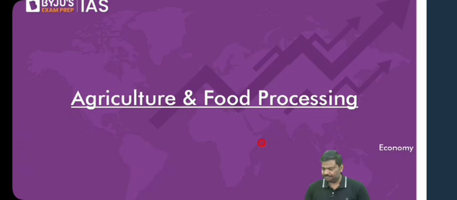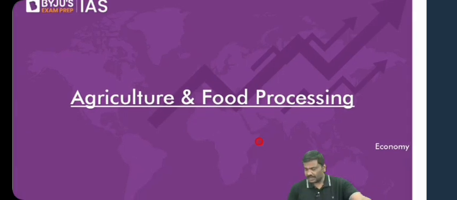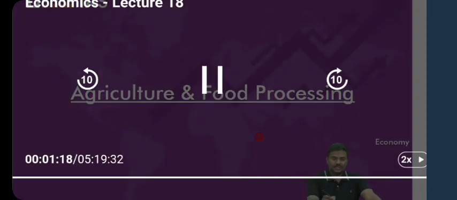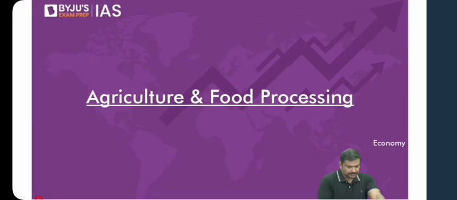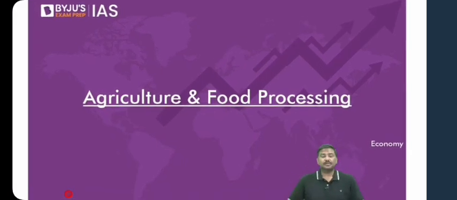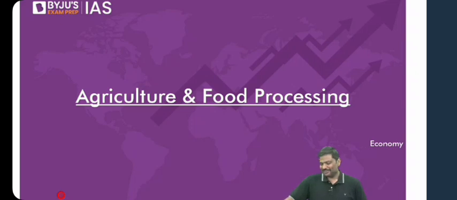Okay, let's start then. Yesterday we started with the idea of agriculture and food processing. We started with the concept of MSP, minimum support price. By the way, if you read the newspaper yesterday, the Jute MSP announcement was there. Again, UPSC will not ask you the numbers. Please don't memorize the numbers of MSP.